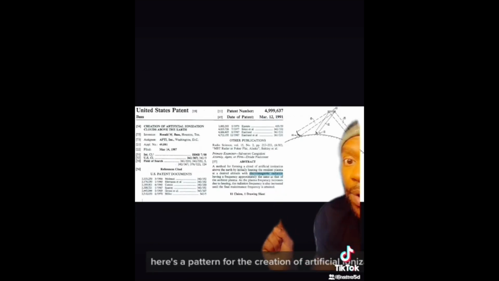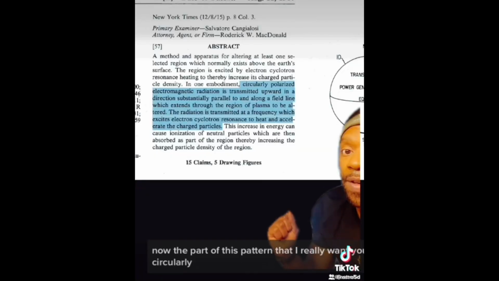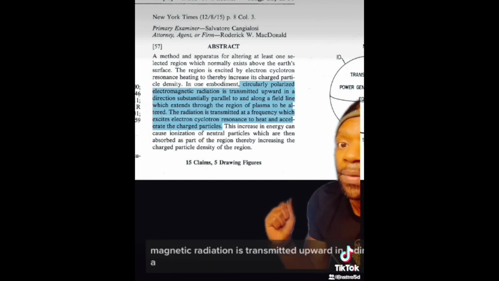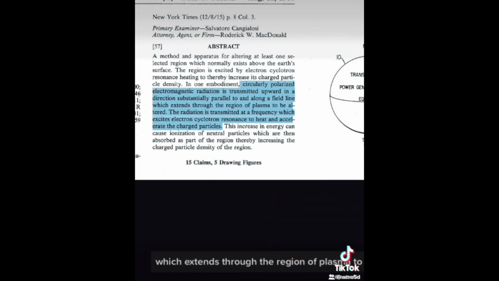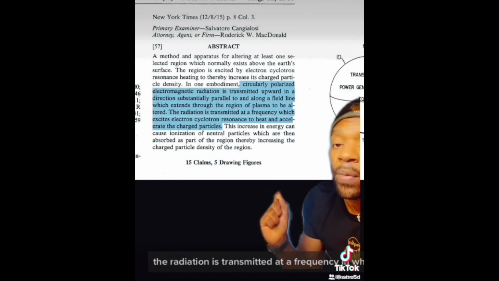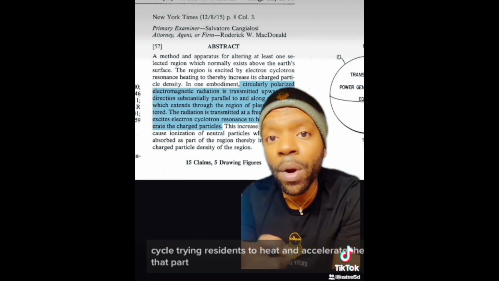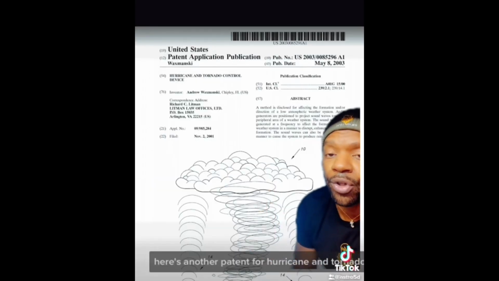Here's a patent for the creation of artificial ionization of clouds above the Earth. HARP is a tool that they use to implement artificial weather. Now, the part of this patent that I really want you to ingrain in your memory is: circularly polarized electromagnetic radiation is transmitted upward in a direction substantially parallel to and along a field line, which extends through the region of plasma to be altered. The radiation is transmitted at a frequency which excites electron-cyclotron resonance to heat and accelerate the charged particles. Don't forget that part. Here's another patent for a hurricane and tornado control device.